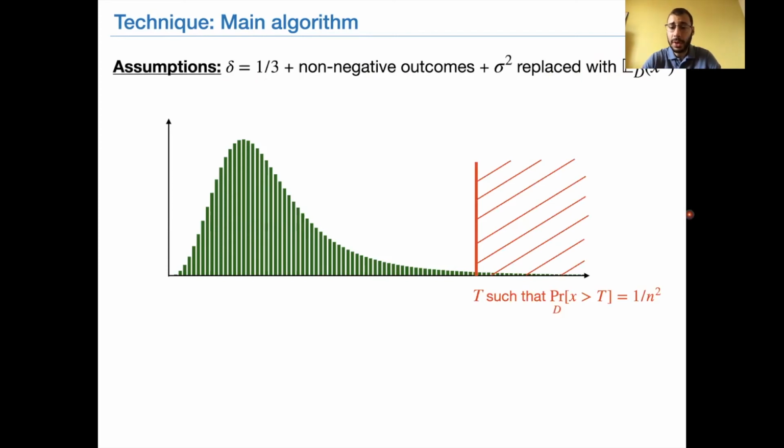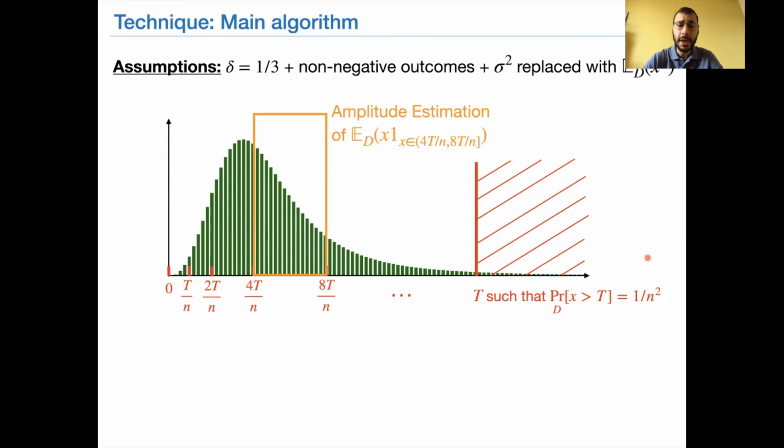Okay, so now for the algorithm, we have the truncation level, which has been computed before. And what we do is we further split the domain of the distribution as follows. There will be on the order of log n intervals, where the first interval corresponds to all the values which are between 0 and t/n. The second interval corresponds to the values which are between t/n and 2t/n, and we continue like that by doubling the size of the interval each time.